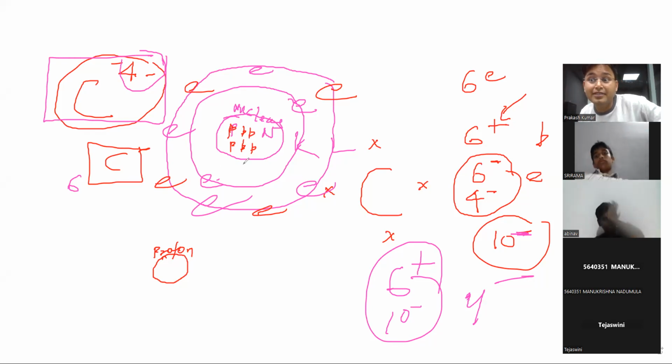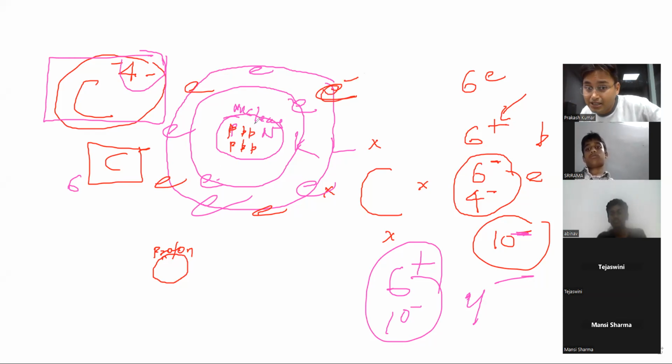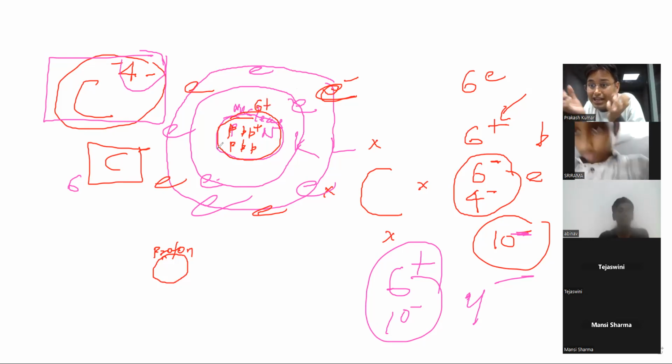Because they are attracted by the positive charge. These electrons are negatively charged, and they are attracted by these protons in the nucleus with positive charge. But now here we have only 6 protons, which are trying to attract how many electrons?